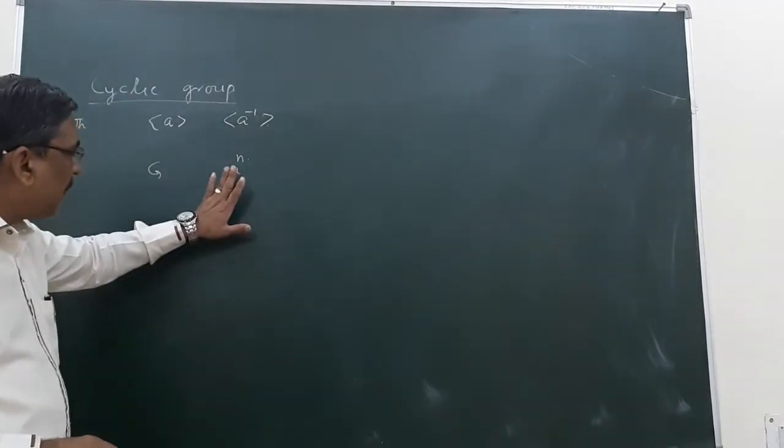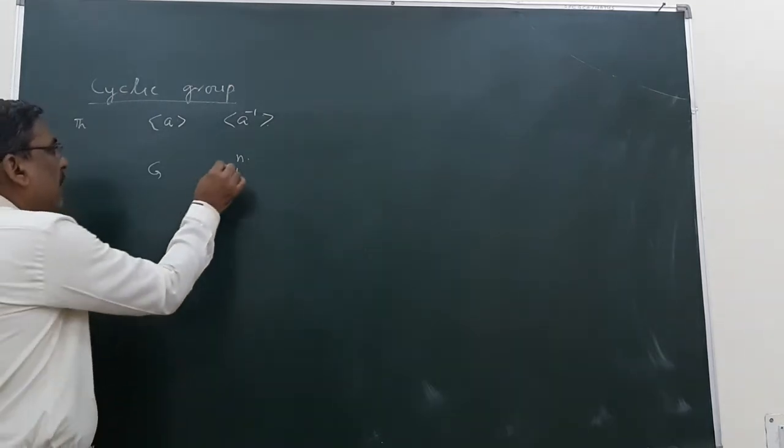So every element can be expressed as an integral power of A.